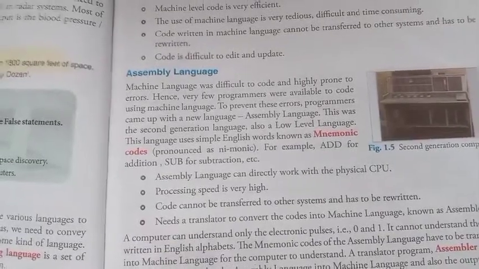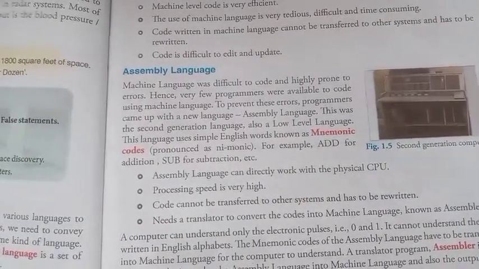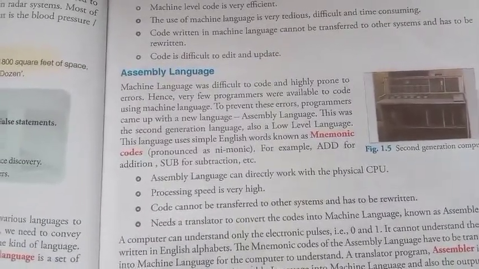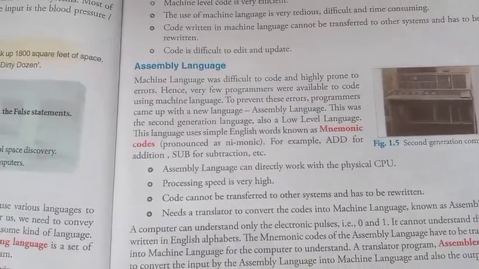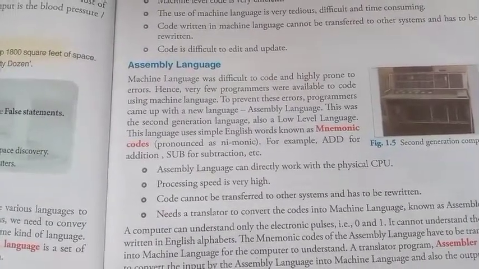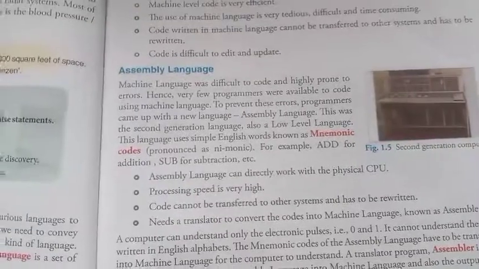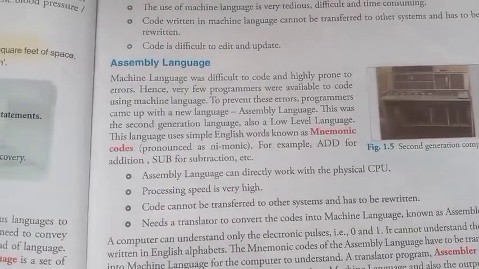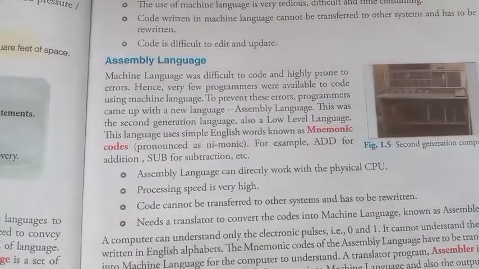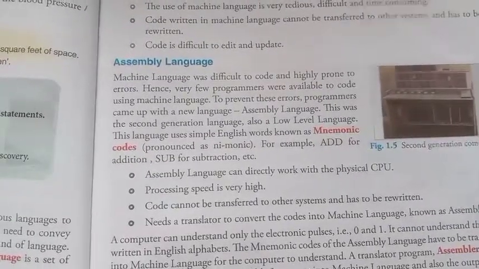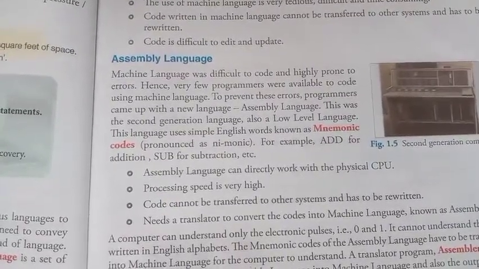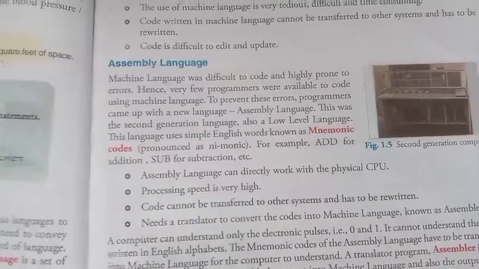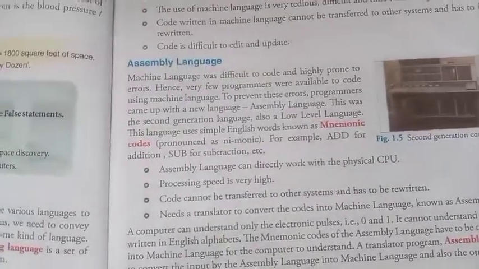This is also called a second generation language and also a low level language. Why is it called a low level language? Because simple English words are included in this language. They are called mnemonic codes.